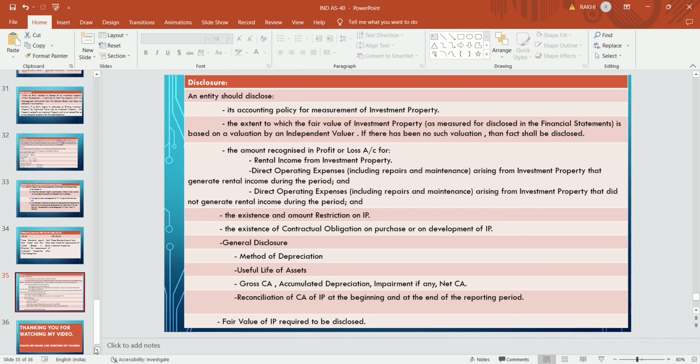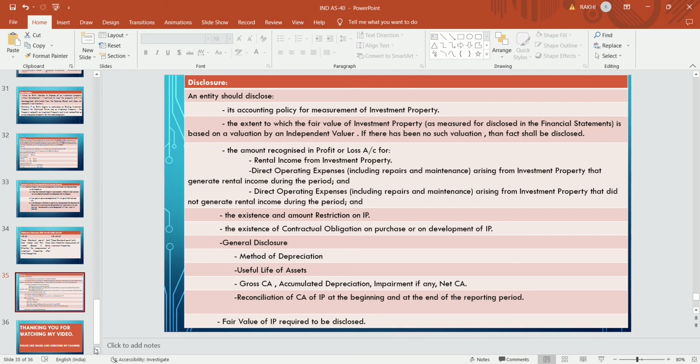Means they have to disclose the fair value of the investment property which is valued by the registered valuer, and if they have not done the valuation, then the fact shall be disclosed why they have not done the valuation.